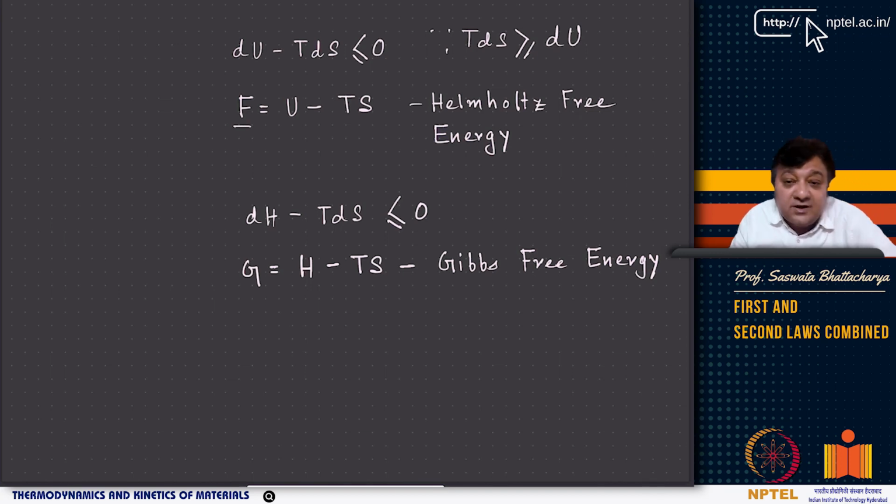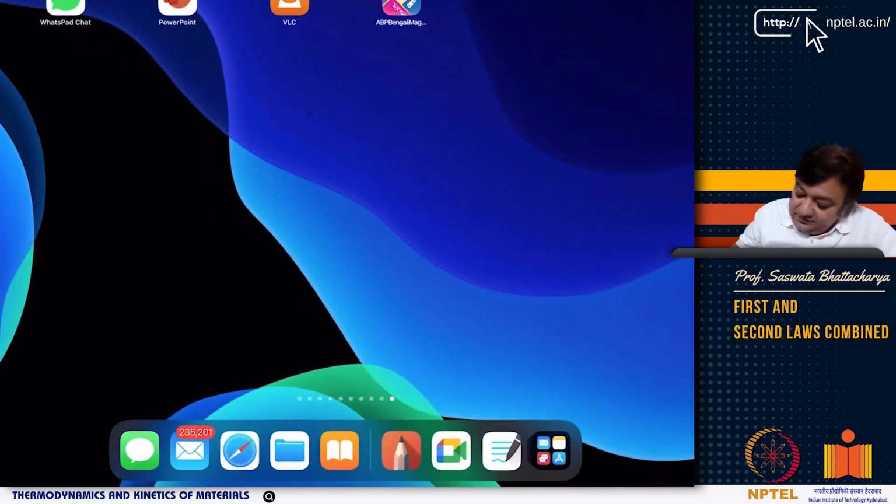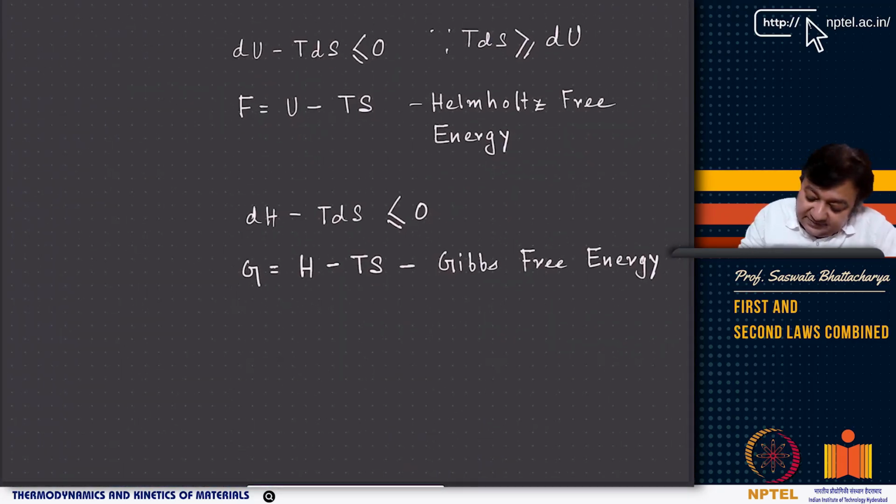I will soon show how all of these different thermodynamic functions are connected. But with this definition of dU minus TdS less than equal to 0, I can define F, which is called Helmholtz free energy, F equals U minus TS. So this is another type of energy.